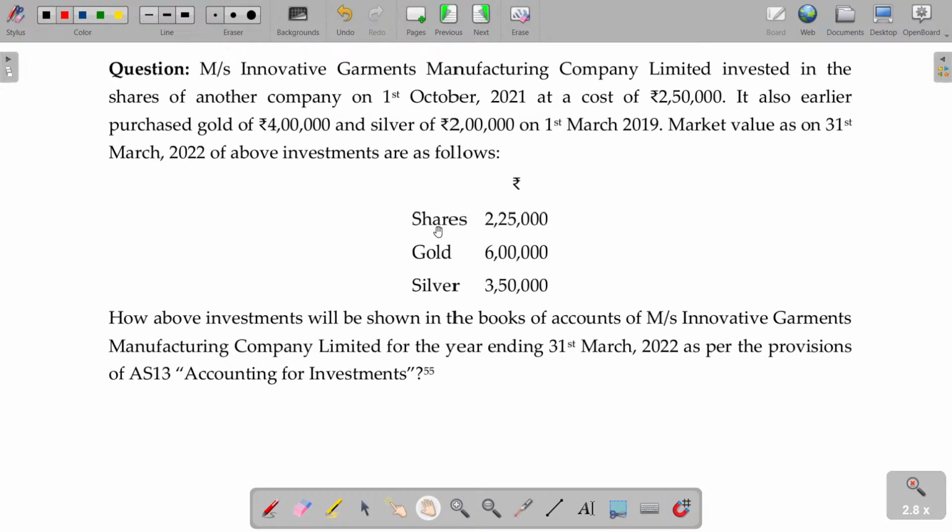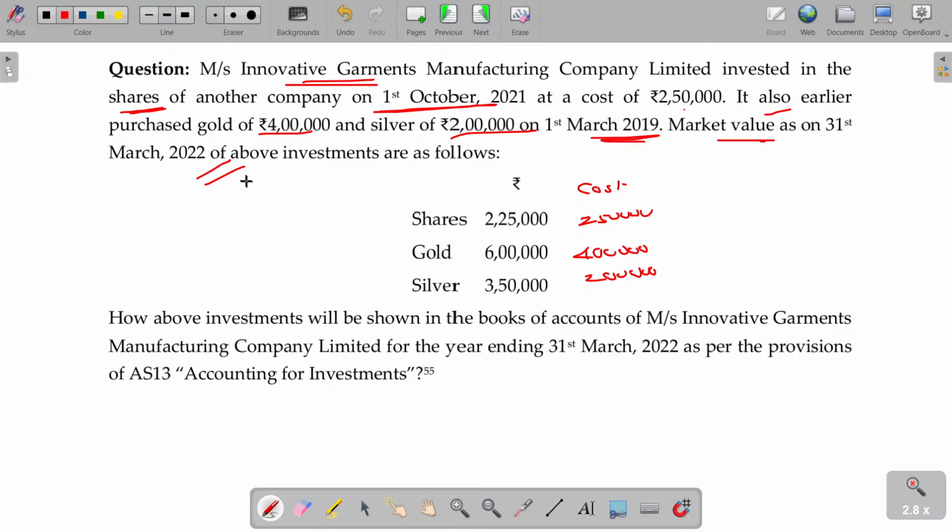Now, Messrs. Innovative Garments Manufacturing Company Limited invested in the shares of another company on 1st October 2021 at a cost of rupees 250. So cost being 250. It also purchased gold 4 lakhs rupees, silver rupees 2 lakhs. The market value on 31st March 22 of the above investments are given here.